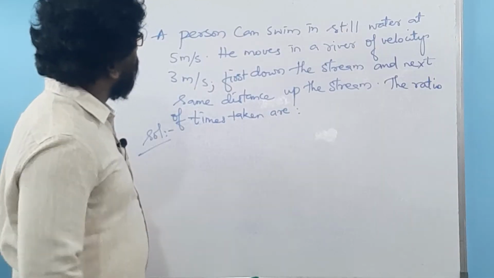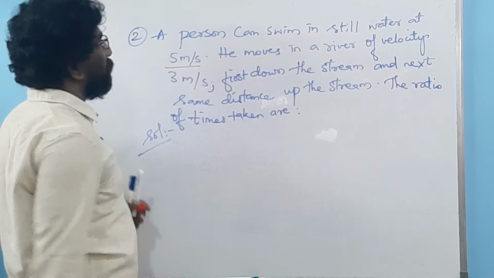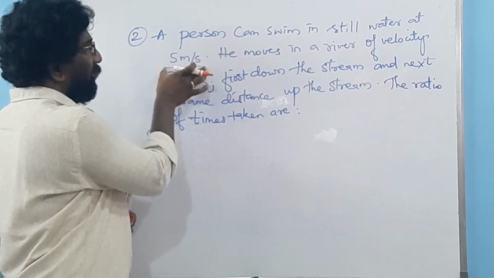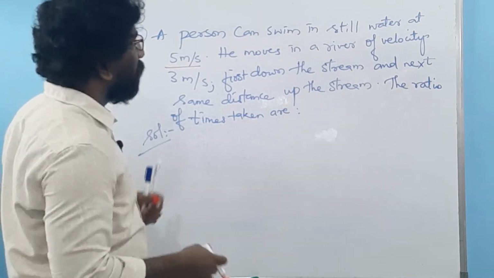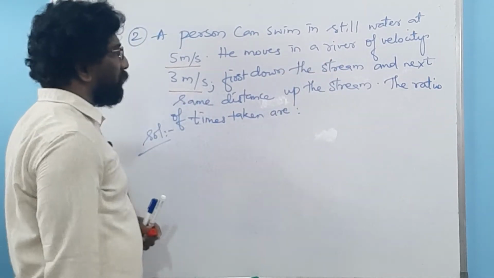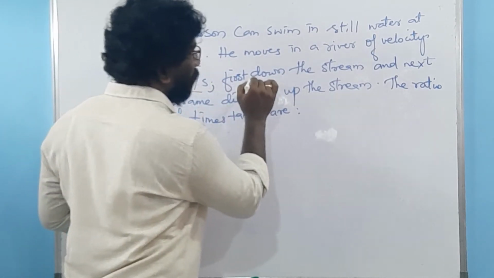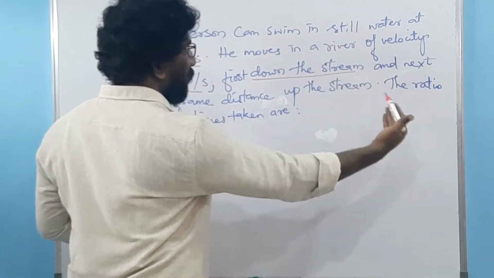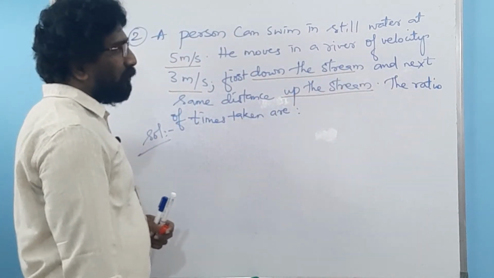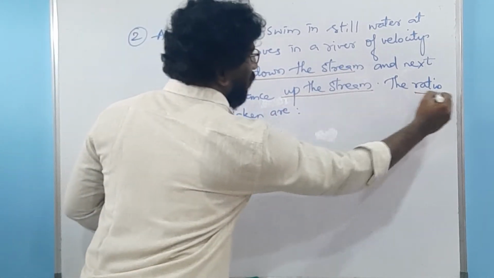The problem: a person can swim in still water at 5 meter per second. This is the velocity of the person. The velocity of the swimmer is 5 meter per second. He moves in a river, and the velocity of the river is 3 meter per second. Now here the condition is that the person swims first down the stream and then comes back the same distance up the stream. Now we are supposed to find the ratio of times.